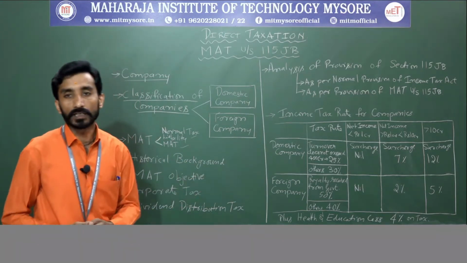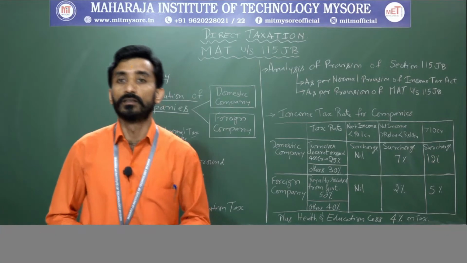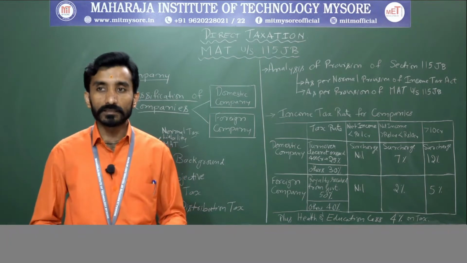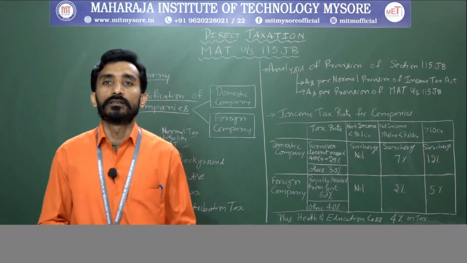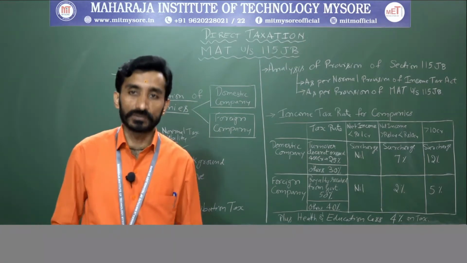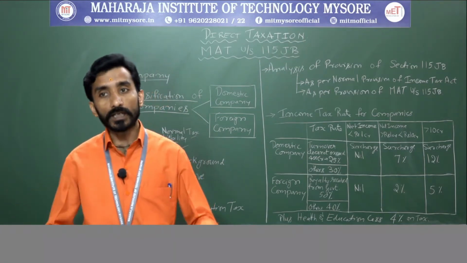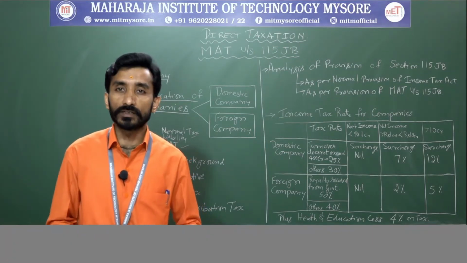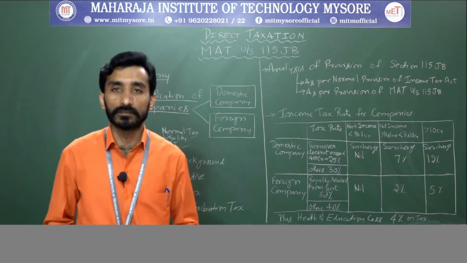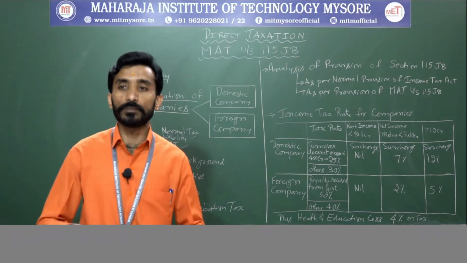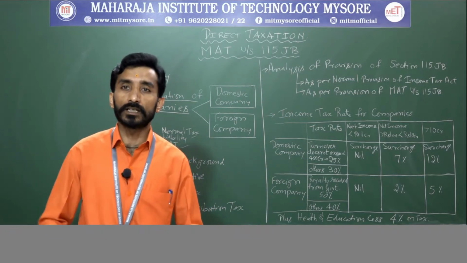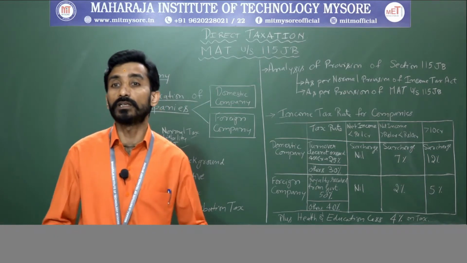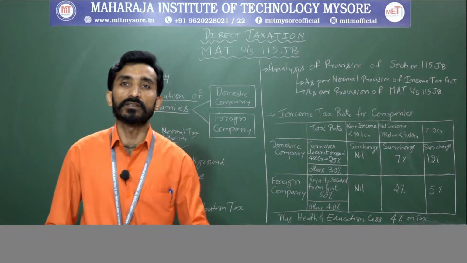Next is the objective of minimum alternative tax. So what is the objective of this? The objective of introducing minimum alternative tax is to bring into the tax net zero tax companies, which in spite of having earned substantial book profit, a lot of book profit, and paying a handsome amount to their shareholders, were not paying taxes because they were taking the various exemptions, deductions, depreciation, concessions and incentives that were provided by the income tax law.